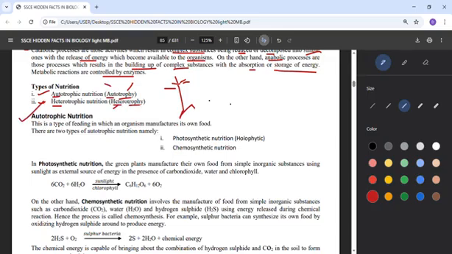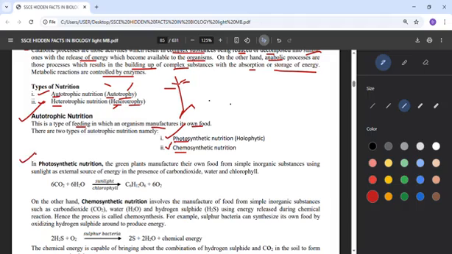Let's look at autotrophic nutrition. Like I said, the plant majorly. It's a type of feeding in which organisms will manufacture their own food. They don't look for food from anywhere. They are independent. There are different types of autotrophic nutrition, like photosynthesis, which means they will depend on photo, that is light, sunlight. Chemo, that's chemicals. So it means through chemicals they make their food.